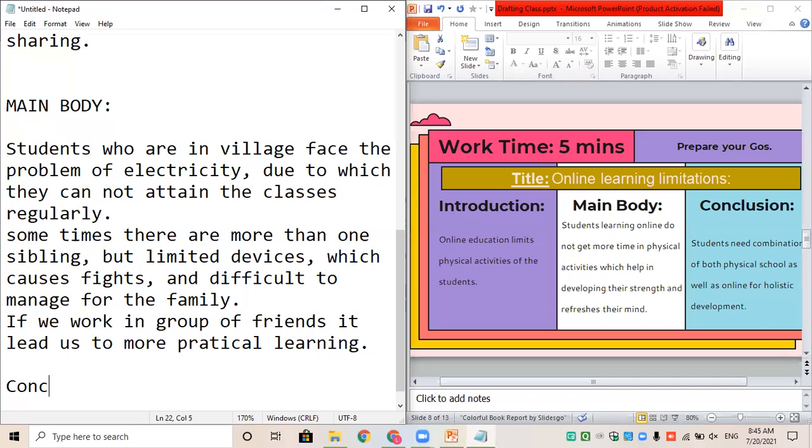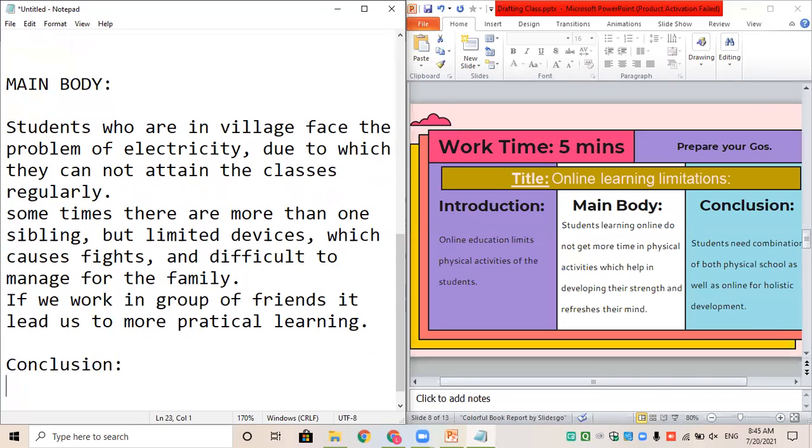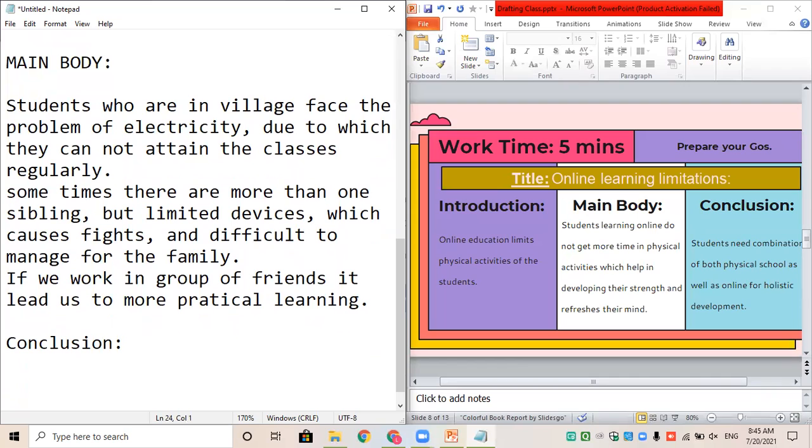So if I'm writing the conclusion part, I'll write, yeah, any question? Bashir, you have a question, or was it a mistake? Okay, it was a mistake.